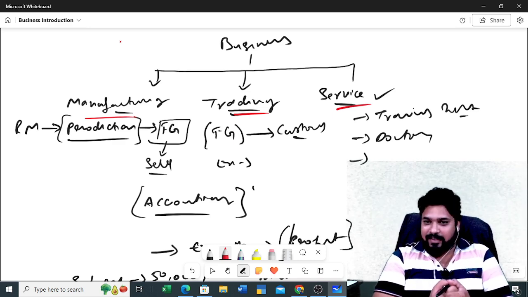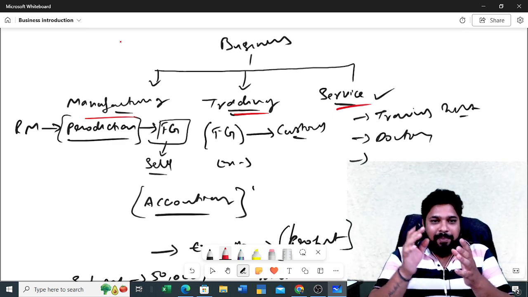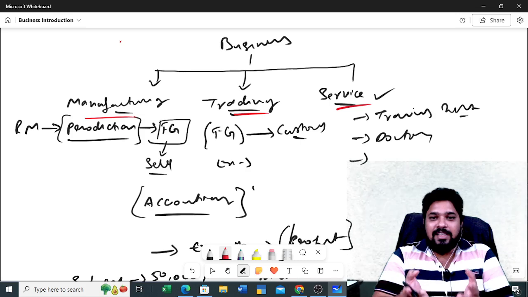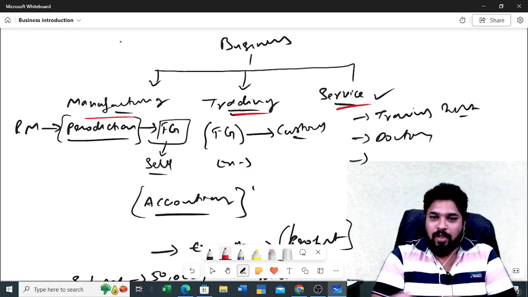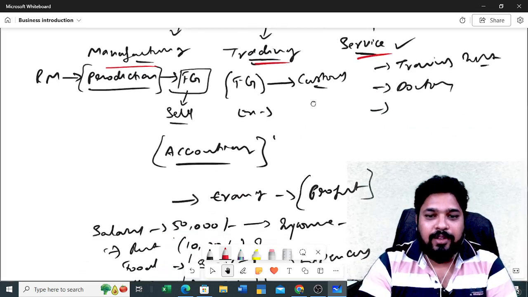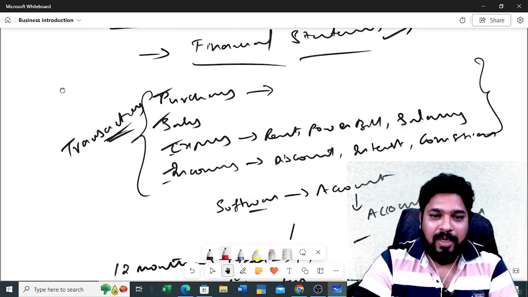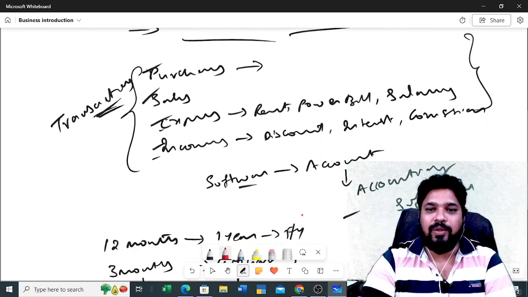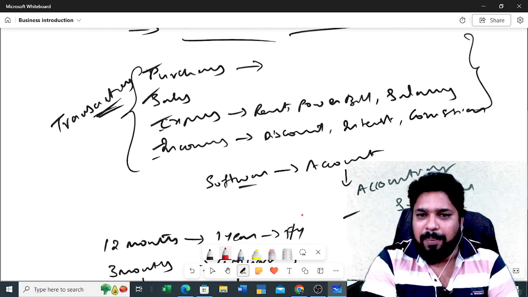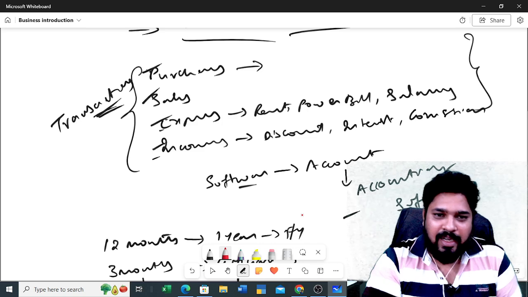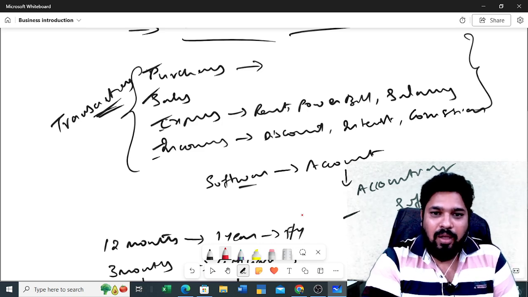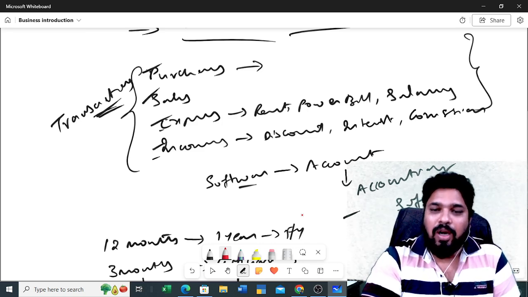Correct or not? So for any business, the base is only the accounting. You should be very thorough with the basic concepts. Some basic knowledge must be there for doing any accounting. Knowledge means the subject, all the concepts.